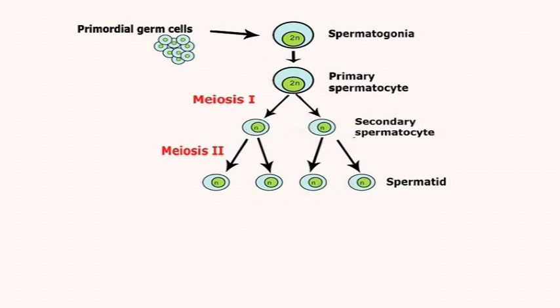Consequently, 4 cells are formed from 2 meiotic divisions. These are called spermatids. The spermatids have a haploid set of chromosomes. The spermatids do not function as male gametes. They have to undergo a process of differentiation to become the spermatozoa.